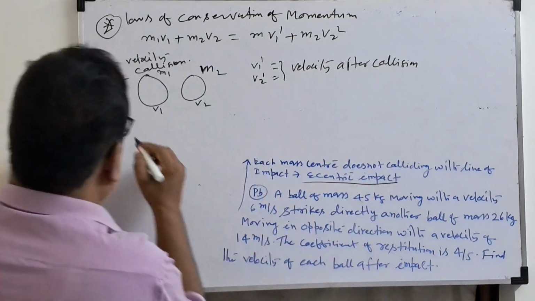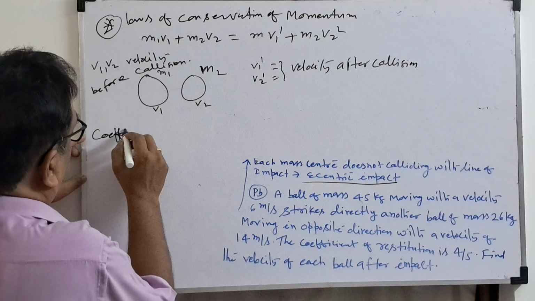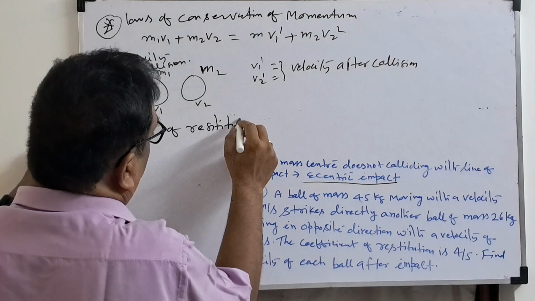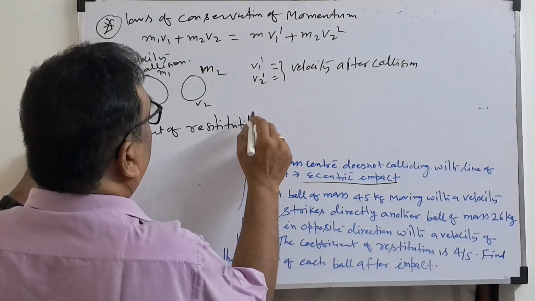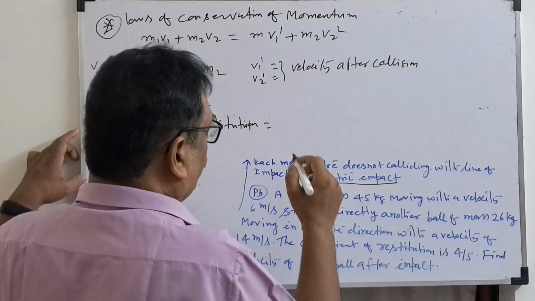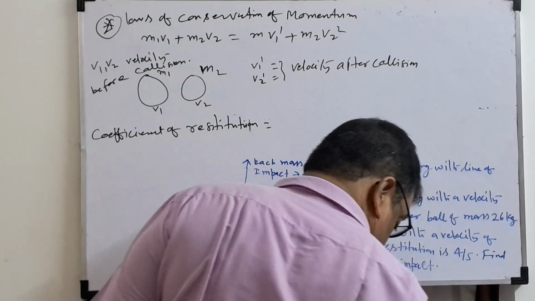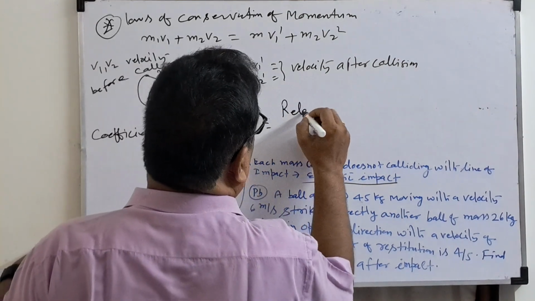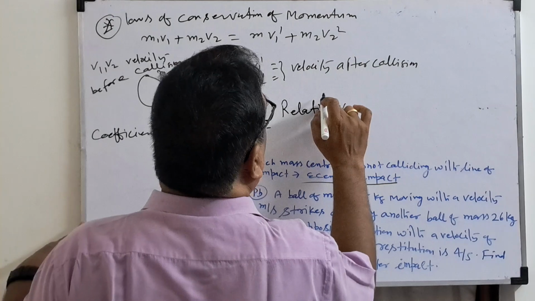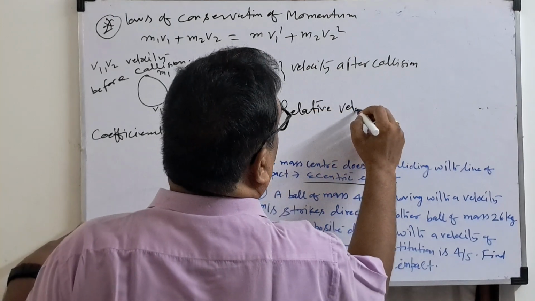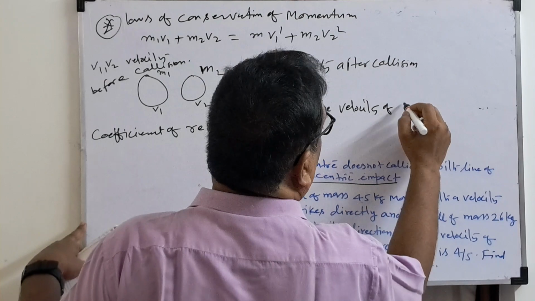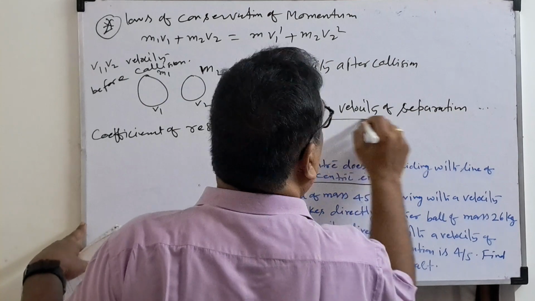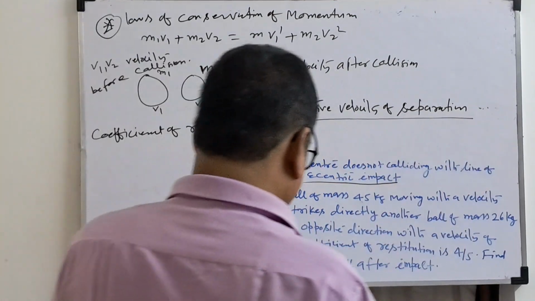It is the ratio of the relative velocity of separation to the relative velocity of approach.